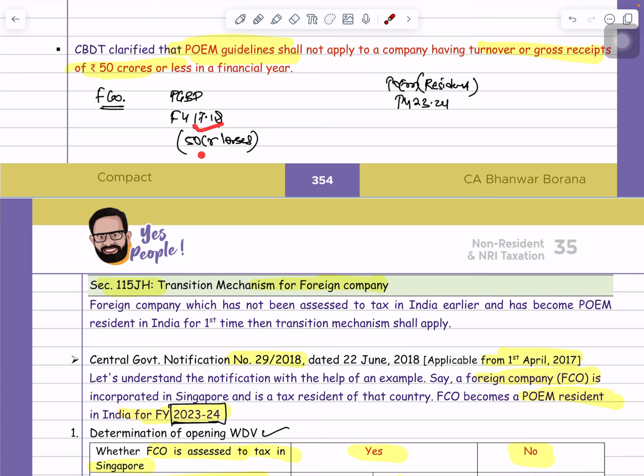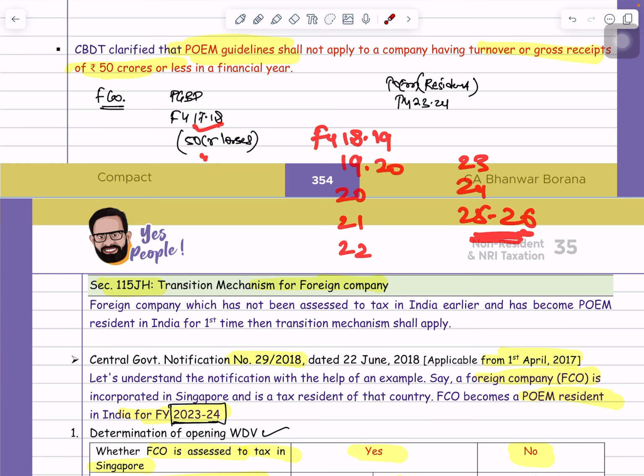So just skip the 17-18. It will be carried forward for the 8 years. So can I count from the financial year 18-19? So 18-19, 19-20, 20-21, 21-22, 22-23, 23-24 and 25-26. So can I say that losses can be carried forward and set off till 25-26?